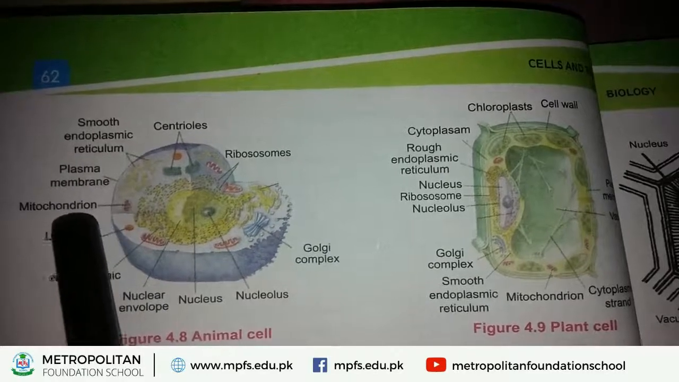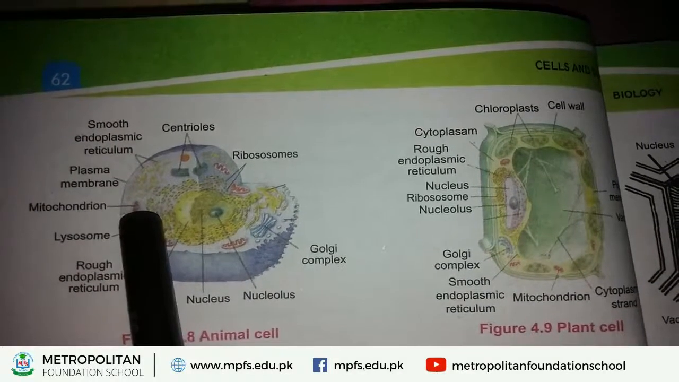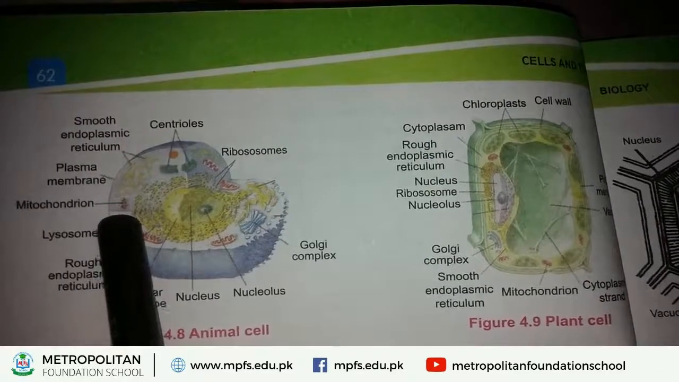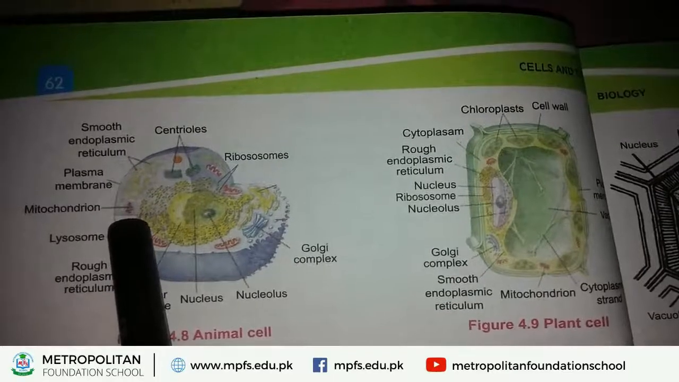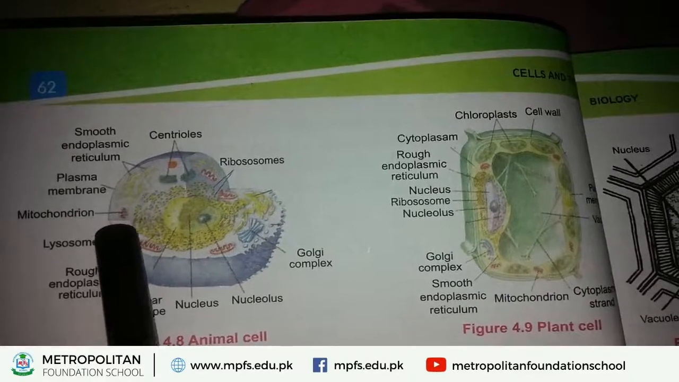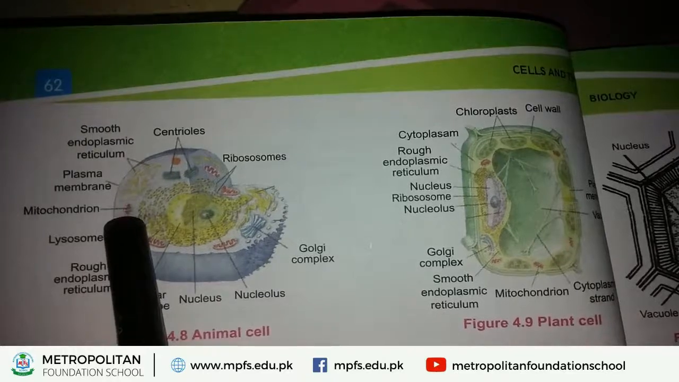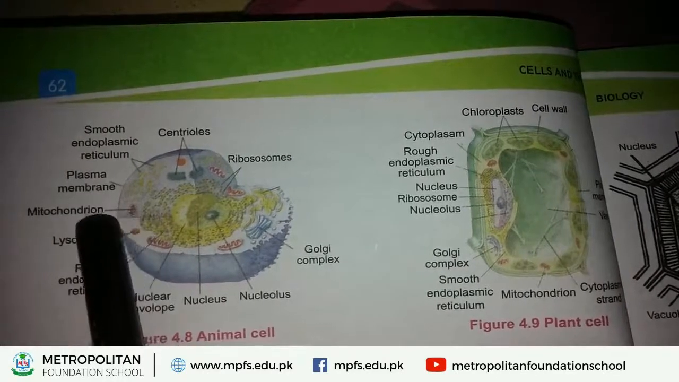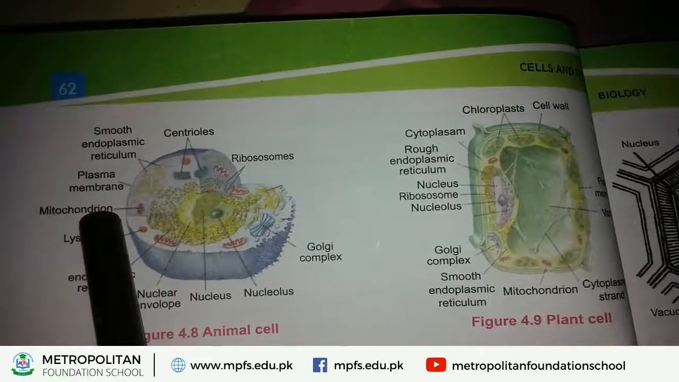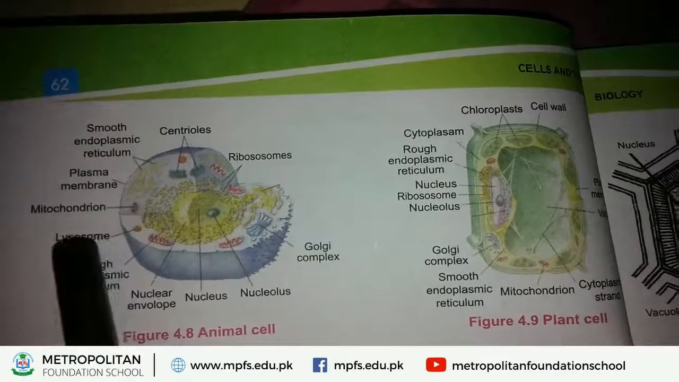Another structure found in animal cell is mitochondrion. Look at this picture of animal cell. Inside the animal cell, a shoe-like structure is present. It looks like a rod, and inside the rod a matrix-like structure is visible. This structure is called mitochondria. Mitochondria is also called the powerhouse of the cell because it generates energy inside the cell.